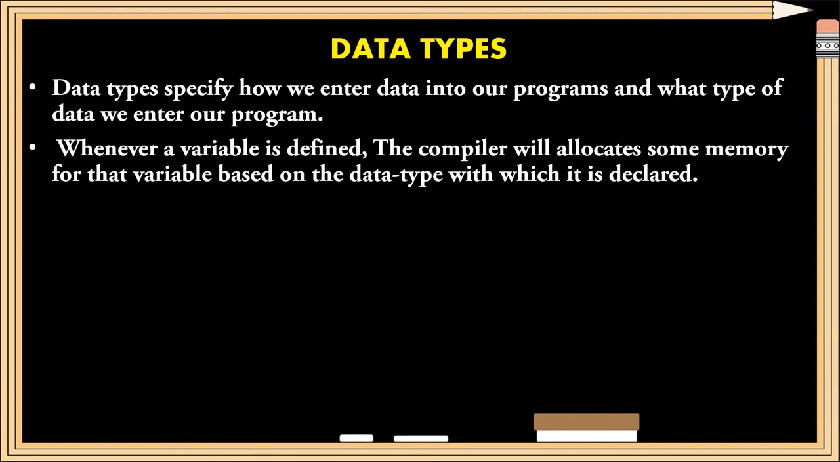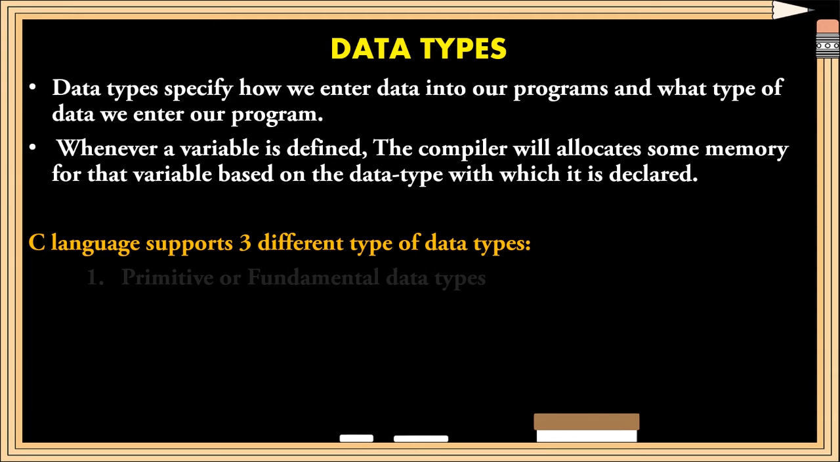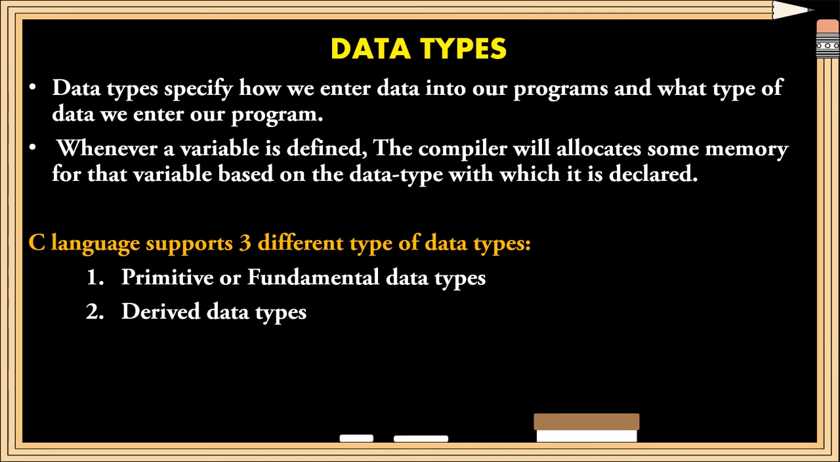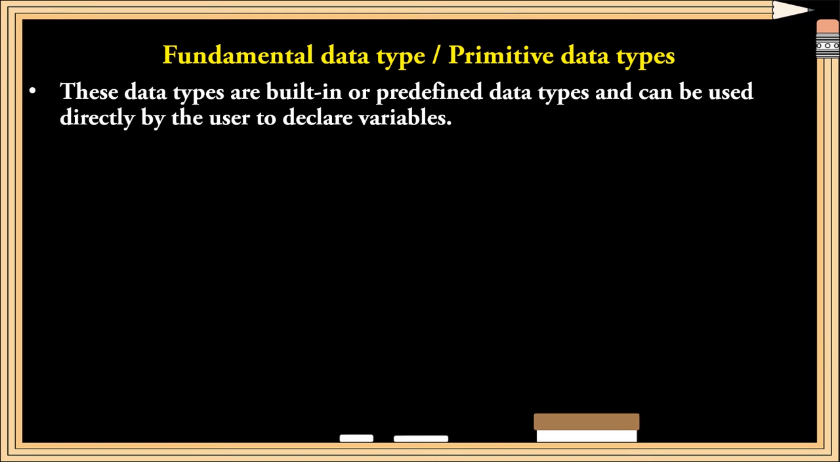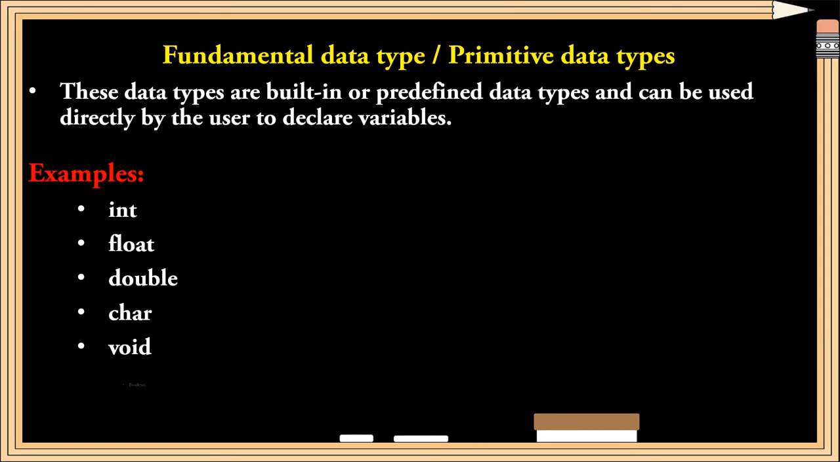C language supports three different types of data types: primitive or fundamental data types, derived data types, and user-defined data types. Now we will discuss the three different types of data types. First one, the fundamental data types. These data types are built-in or predefined data types and can be used directly by the user to declare a variable. For example, int, float, double, char, void and boolean. These are the data types that come under fundamental data types.